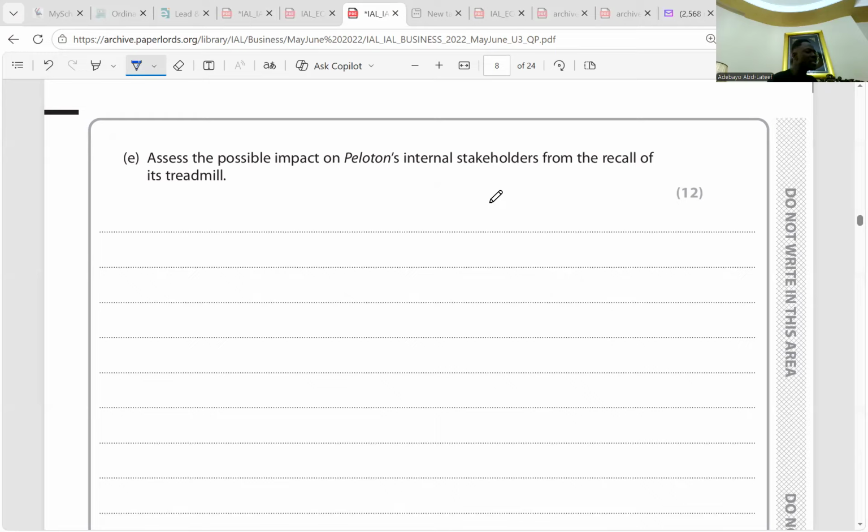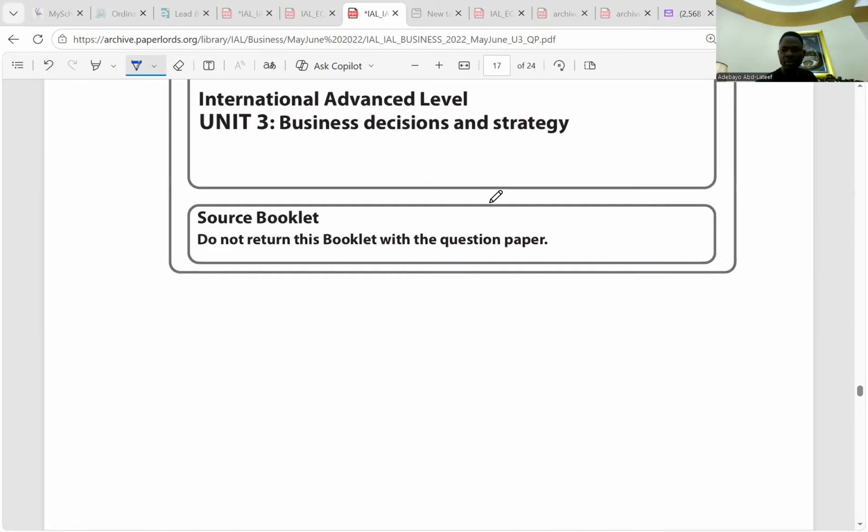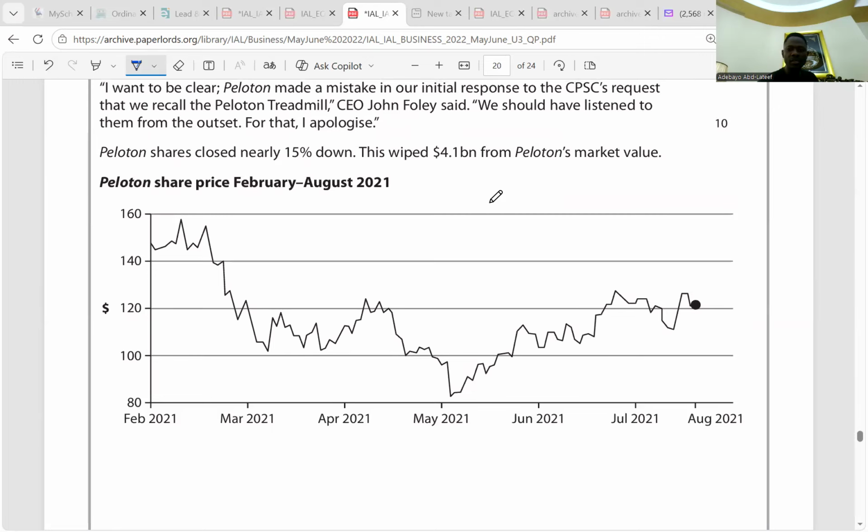However, although the share price dropped according to Extract E, it also shows that the share price increased in the months after the recall from June forward. The share price increased according to the case study. Let me quickly go back here.